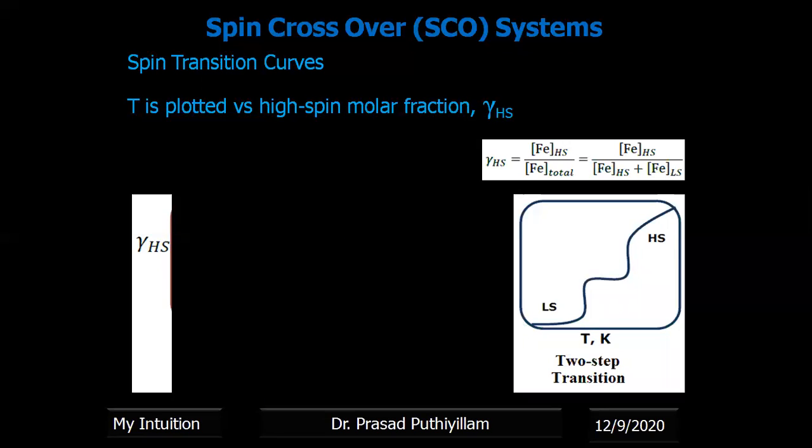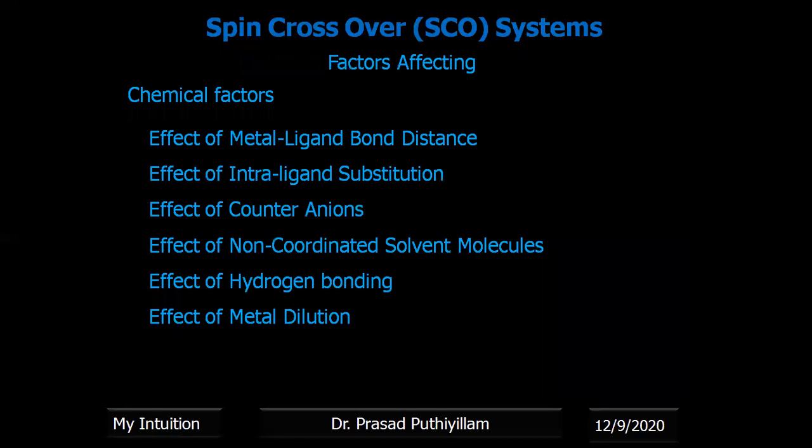The third one, the two-step transition, is relatively rare. For example, if you take a dinuclear spin crossover complex, the spin transition in one metal center opposes the spin transition in the second metal center, so that we get a stepwise transition, or a two-step transition, in the case of a spin crossover system.